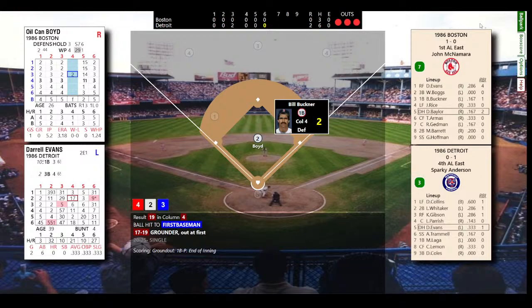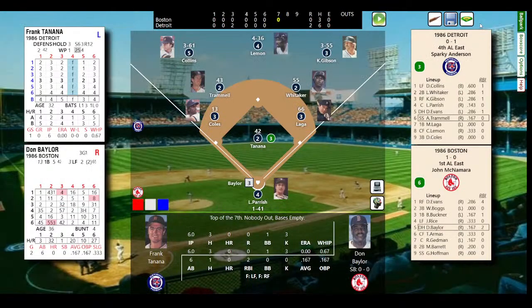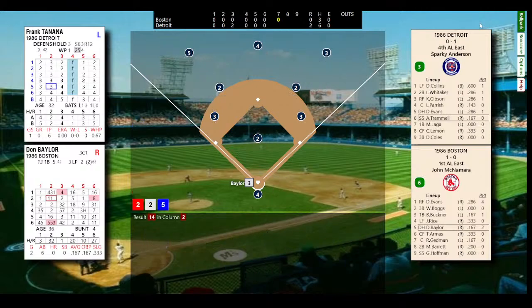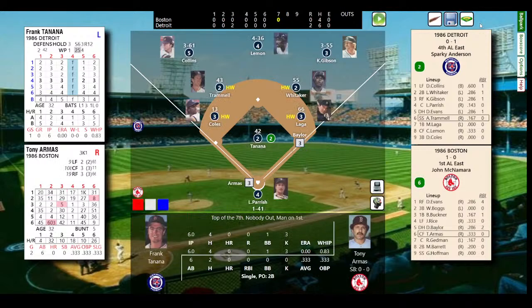Top of the 7th. It will be Baylor, Armas, and Gedman to face Frank Tanana. Tanana has been pitching great today. And a base hit for Baylor. A leadoff single from Don Baylor, the veteran. No outs, man on first. Brought over in a trade with the Yankees in spring training of '86 for Mike Easler. So here's Armas right now.